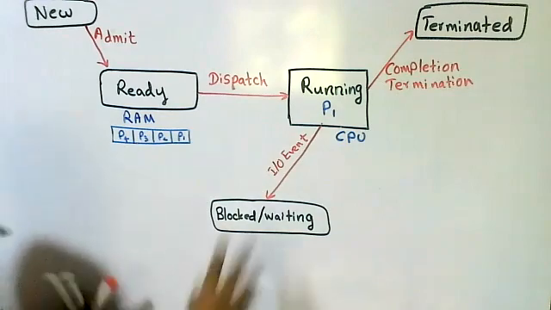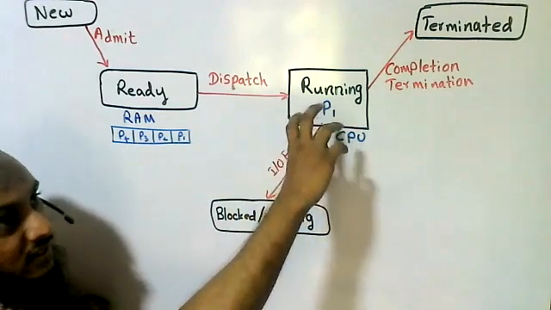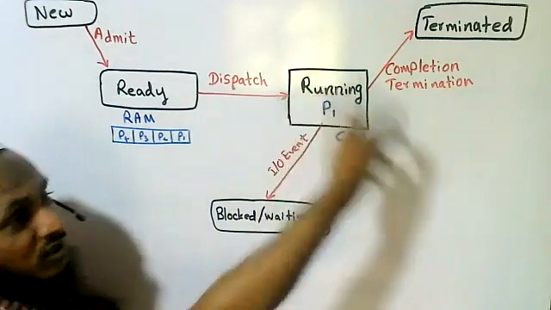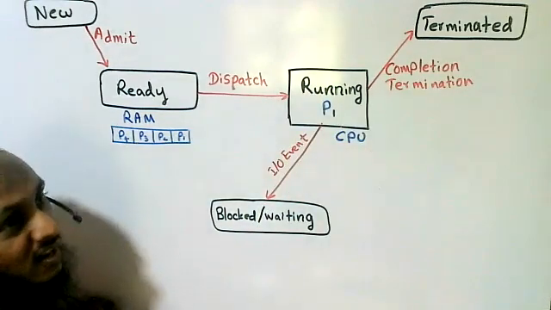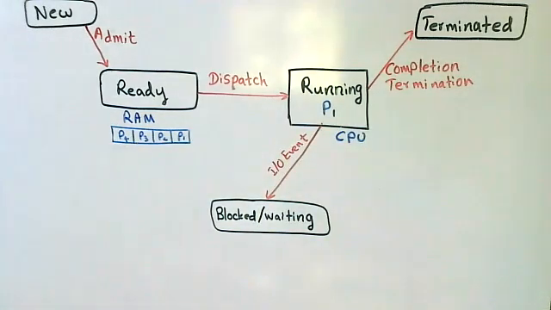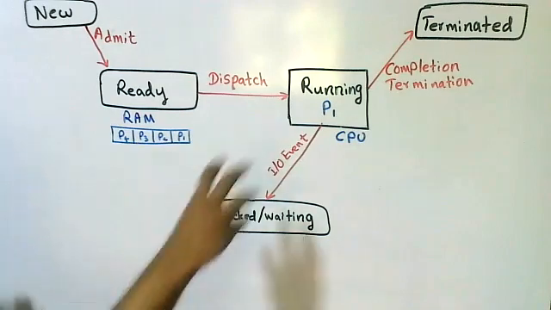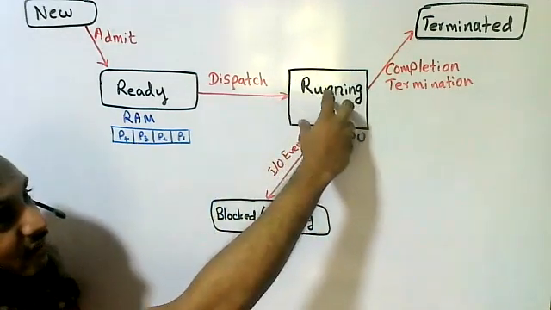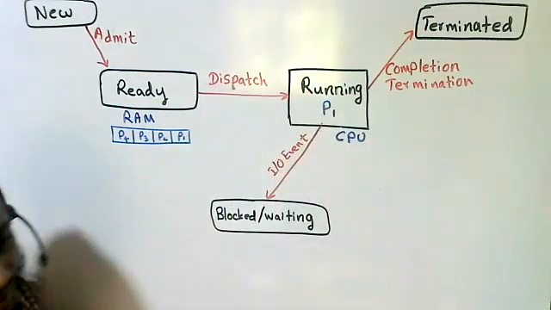Okay, and we have also discussed the time sharing operating system or multitasking operating system. Can you explain how the CPU works while a time sharing operating system is there?